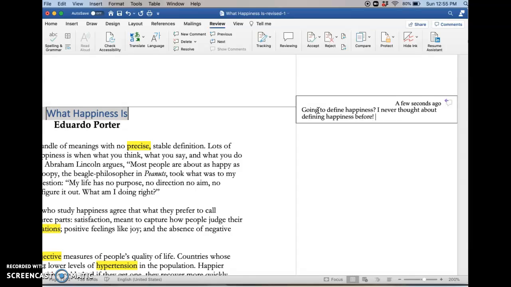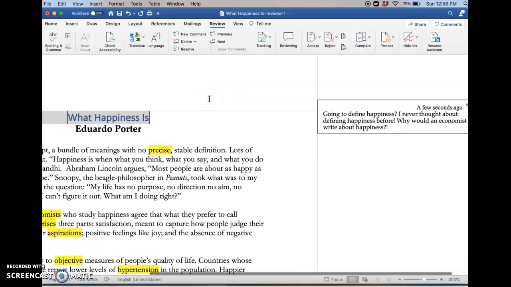And since I already know that Eduardo Porter is an economics author for the New York Times, it seems really interesting to me that as someone who studies markets and the economy, he's talking about happiness. So I might also have a question like, why would an economist write about happiness? And that could be a question that I might pick up later if I have to write an essay about this, or if my teacher at the beginning of class says, does anyone have any questions? That might be the kind of question that I could bring to class because I think it would probably lead to a pretty interesting conversation.